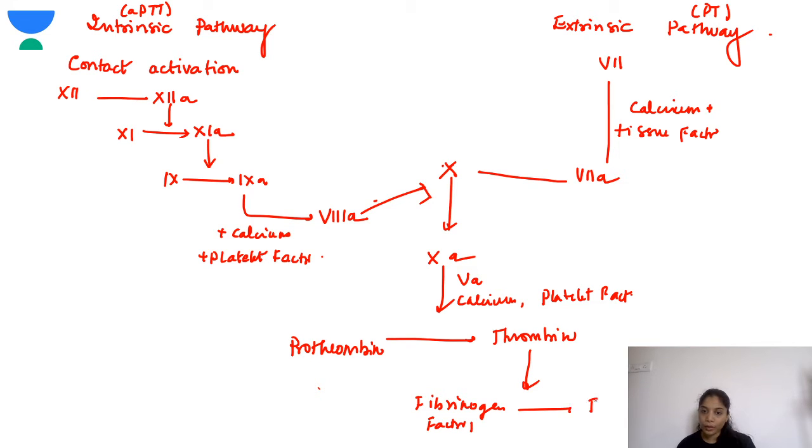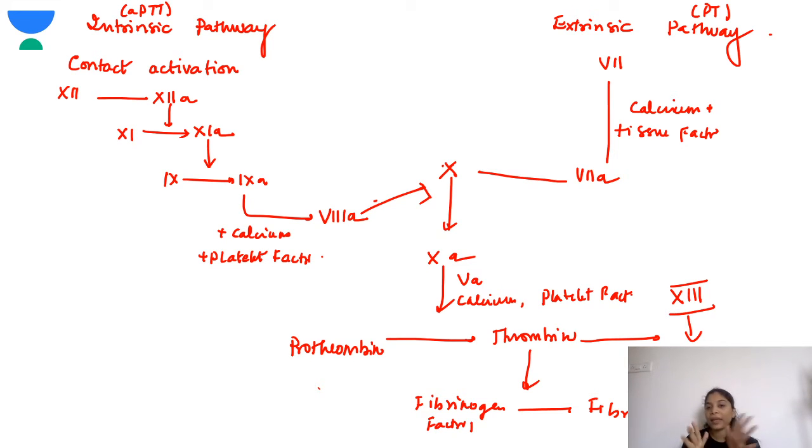Also, this thrombin is very important in the conversion of factor 13 to factor 13A, the activated form. So the thrombin is very important in the conversion of factor 13 to activated factor 13, and also the conversion of fibrinogen, factor 1, to fibrin. That leads to the formation of the fibrin clot.